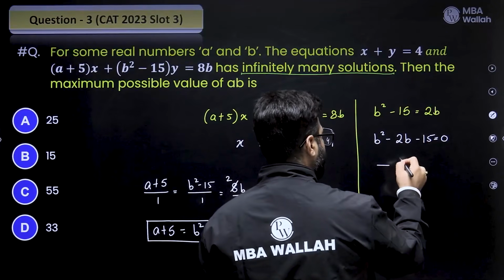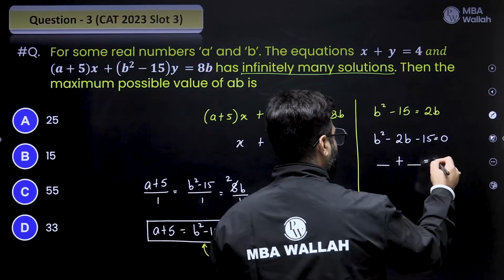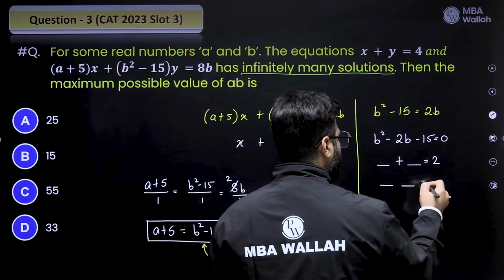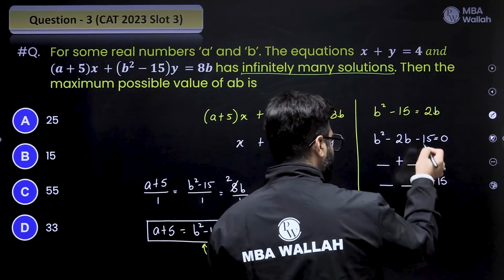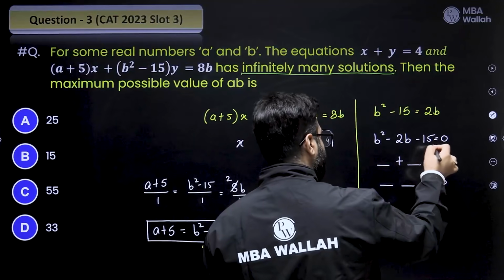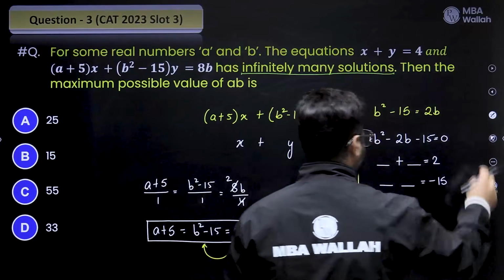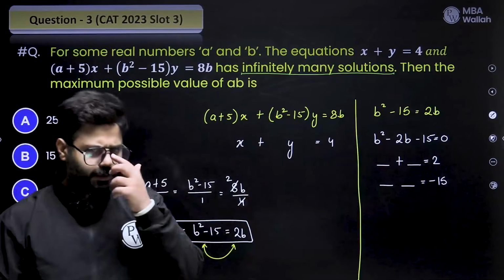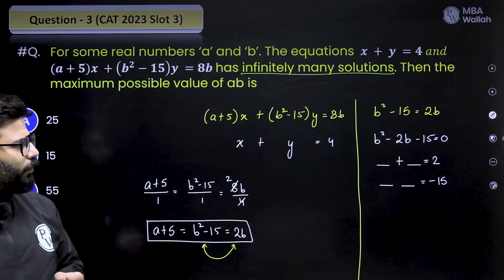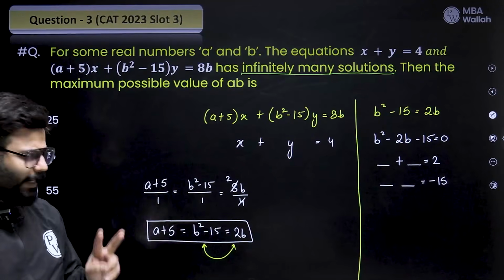Think of two numbers that sum to 2 and product to minus 15. Be careful: you don't change the sign of the constant, you just change the sign of the coefficient of b here. So instead of a quadratic in x, it is a quadratic in b. Think of two numbers and we'll get the value of b. Two possible values though.